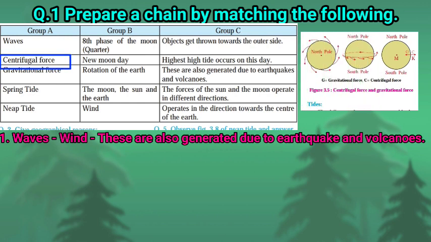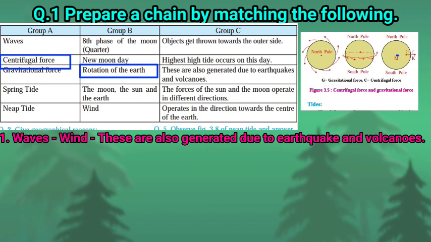Second point, centrifugal force. This is the power or force that the earth gets due to the rotation of the earth, and this force works away from the center of the earth. Children, centrifugal force is matched in group B with the rotation of the earth. Due to this power, any object gets thrown towards the outer side of the center of the earth.